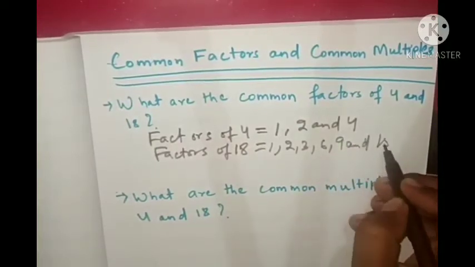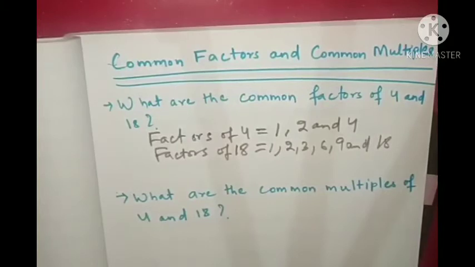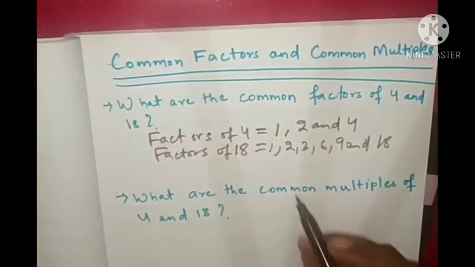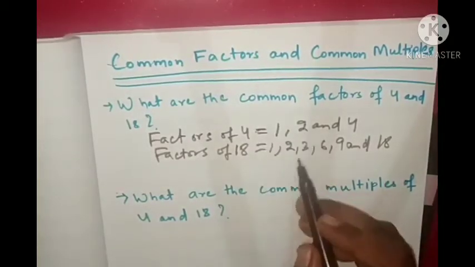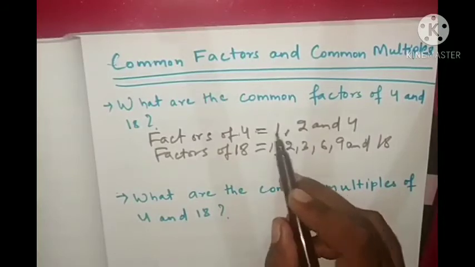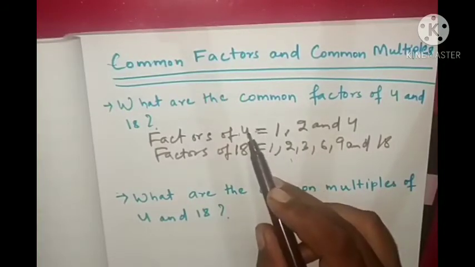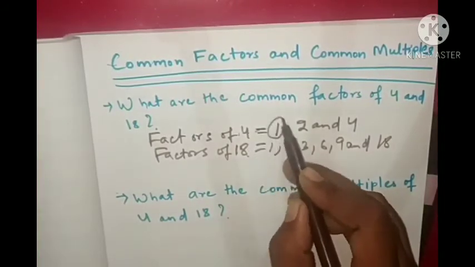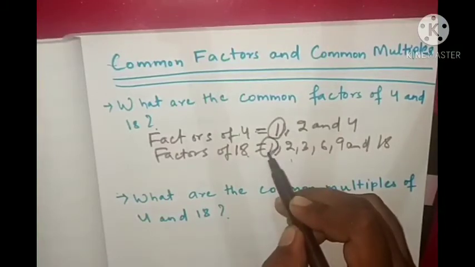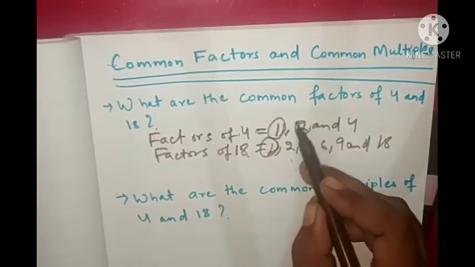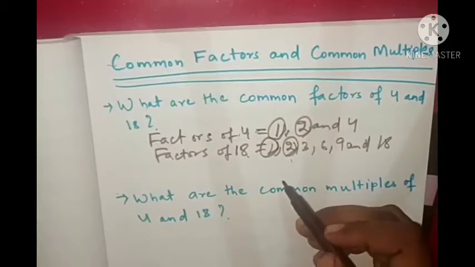So common factors. What is a common factor? The similar factor between these two numbers 4 and 18. So 1 is similar, 1 is everywhere similar. Okay, 2 is similar, circle the similar factors.